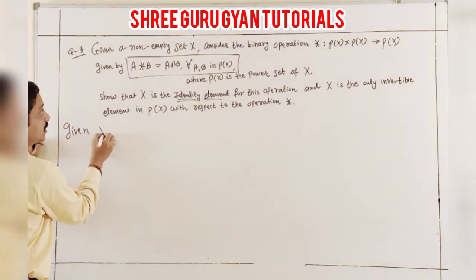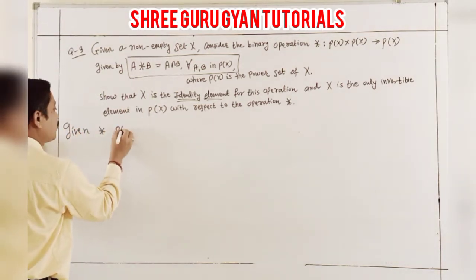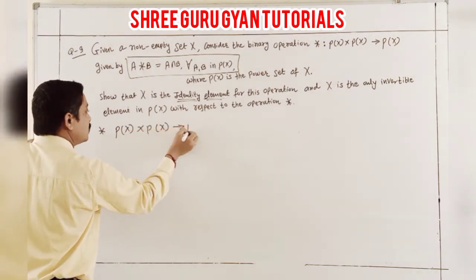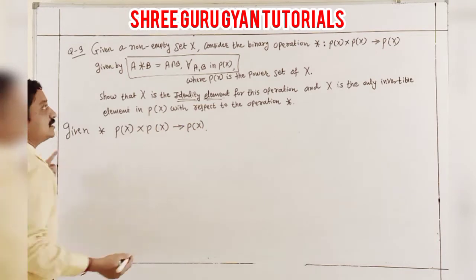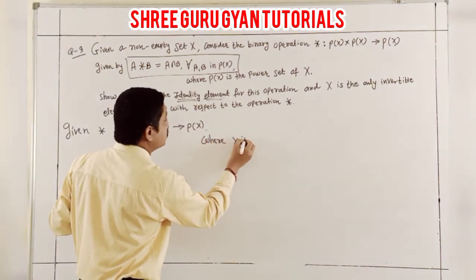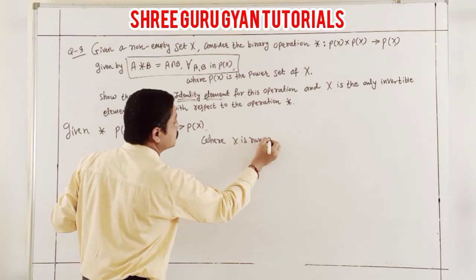What is the given binary operation? P(X) cross P(X) to P(X), for X a non-empty set.